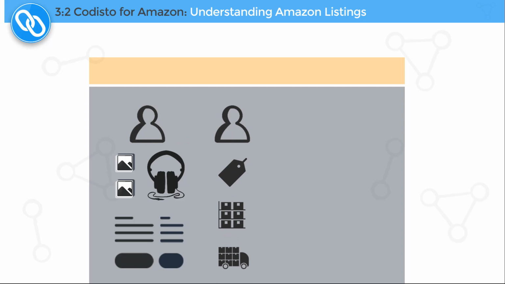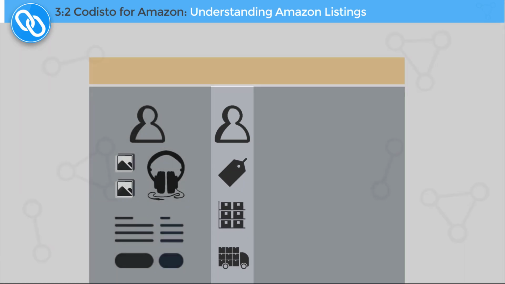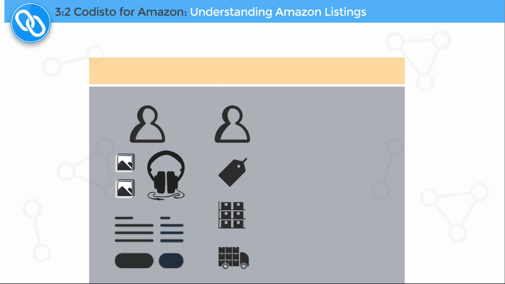Listing and offer information for Amazon product pages is uploaded via sellers' individual Amazon Seller Central accounts. As a seller, we are in full control of our offer information and can change it at any time. For example, if we want to change the price, update the inventory quantity, or fulfillment options. The listing content, however, is controlled by Amazon.